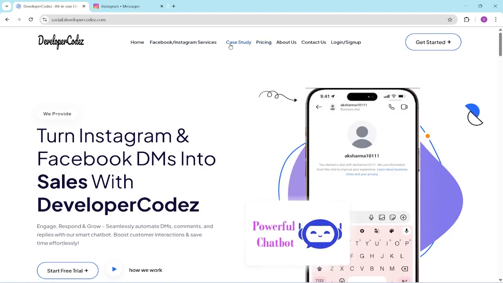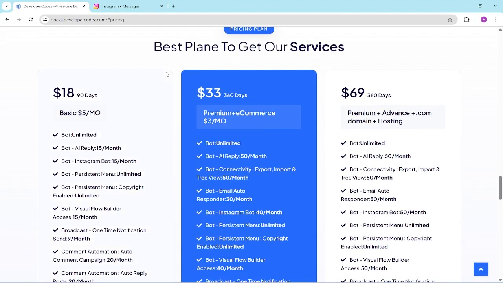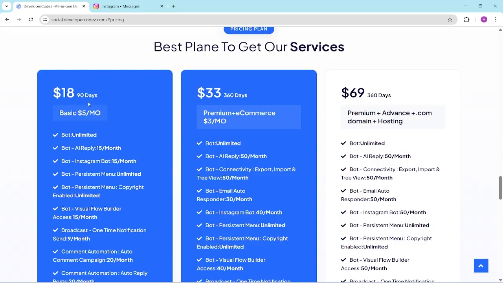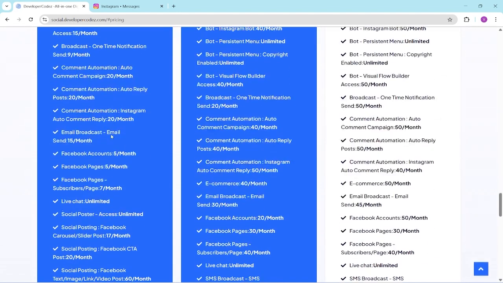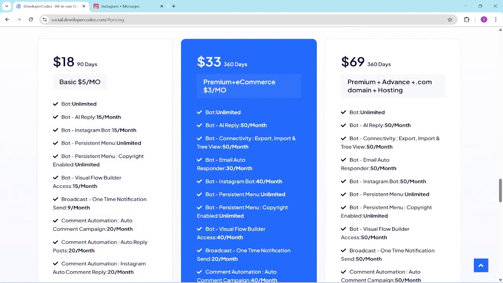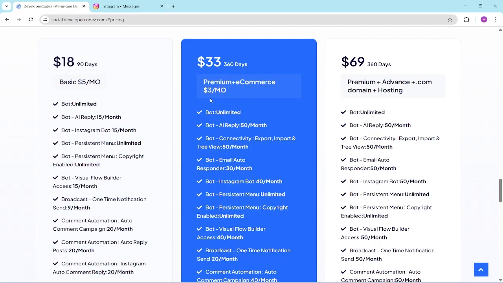So let's talk about some prices. We have three plans over here. One is for 90 days, that is $18 USD. This is $5 per month, where you can get bot unlimited, bot AI reply 15, bot Instagram. You can check out all the highlighted features over there. If you opt for 360 days, it is $3 per month. So this was $5 per month, and this is $3 per month, only with $33.